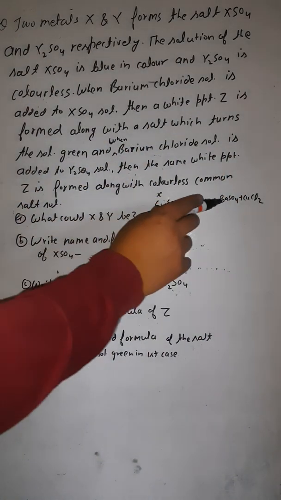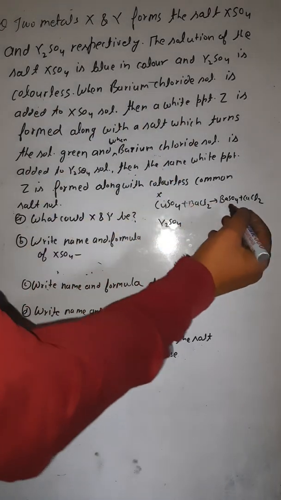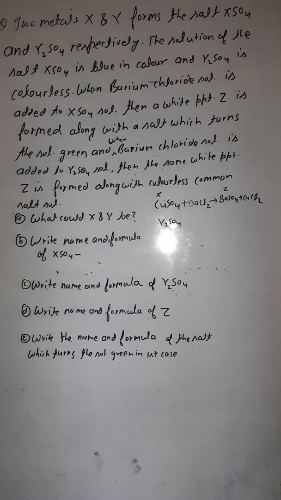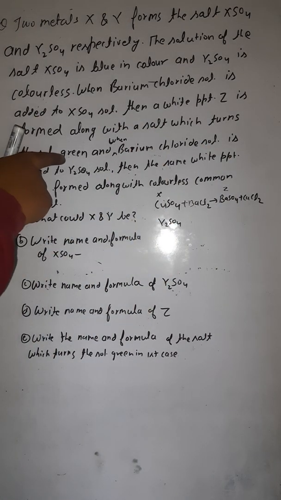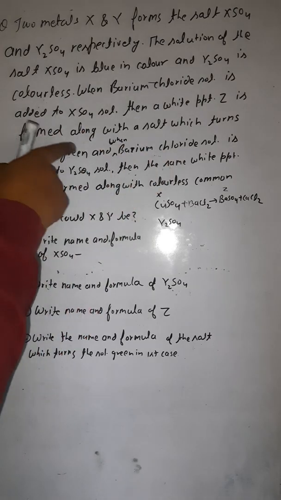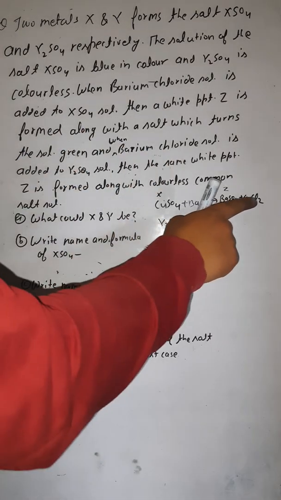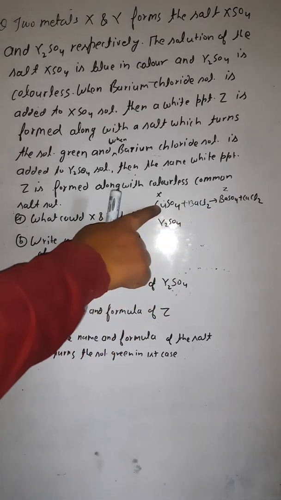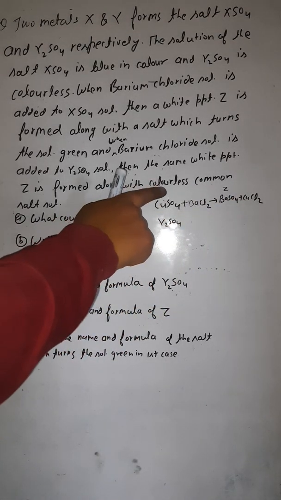So this is the white precipitate. The white precipitate formed is barium sulfate, and the solution turns green, because the copper chloride being formed here turns the solution of copper sulfate, which is blue in color, into green color.